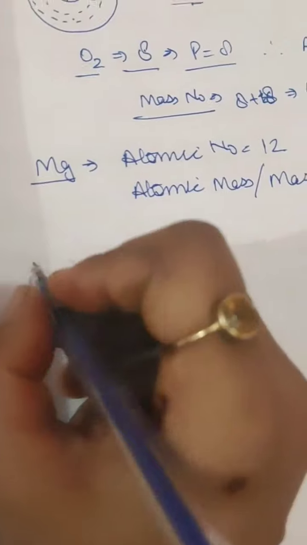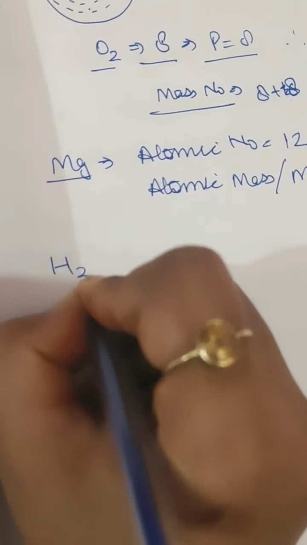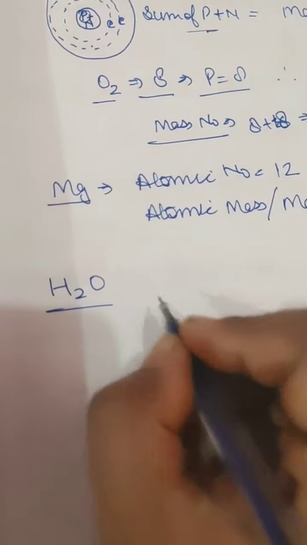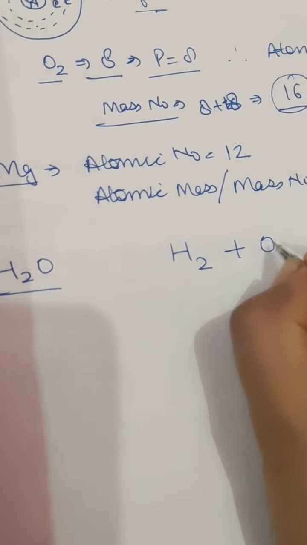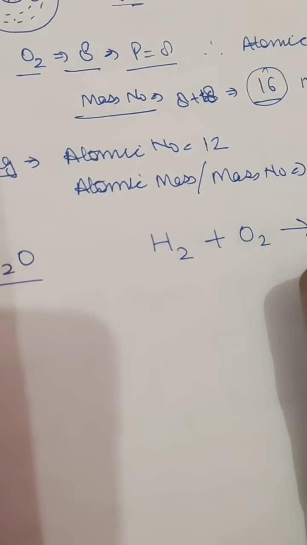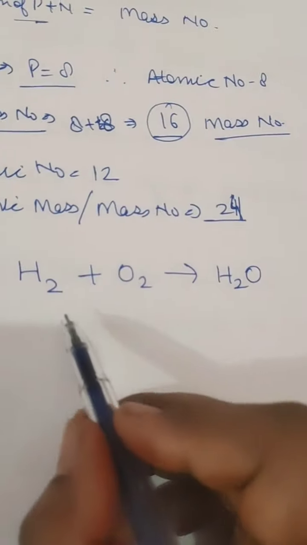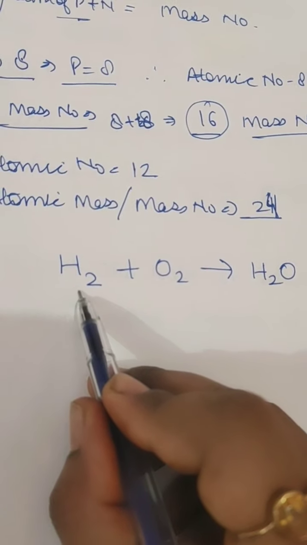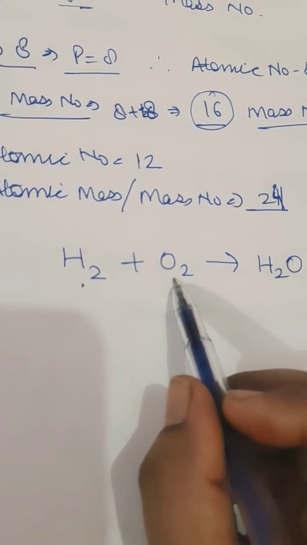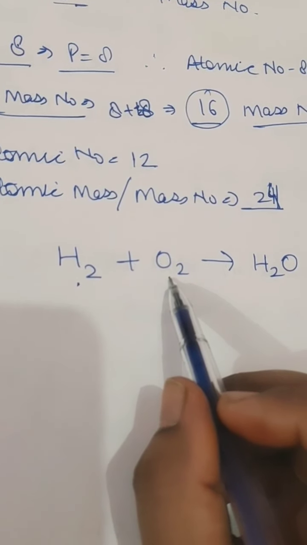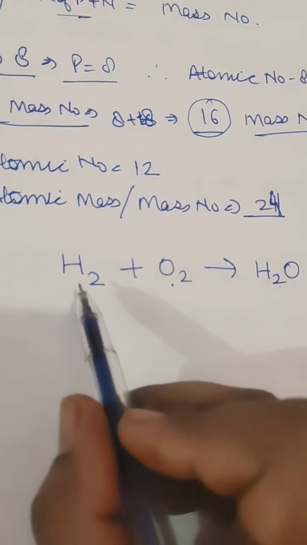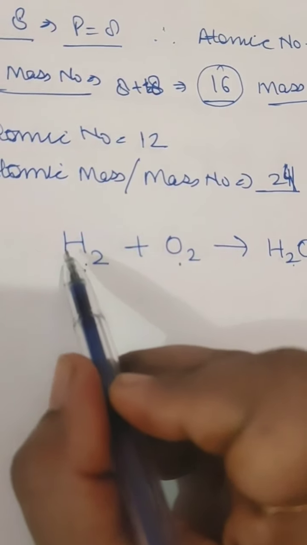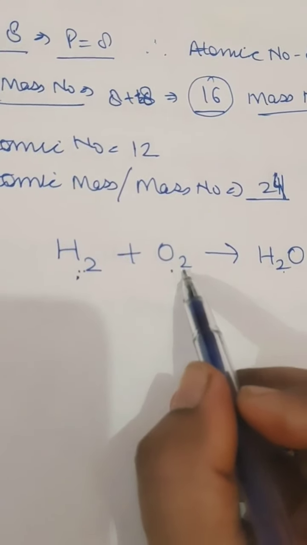After this I will take another example, like if we take water, H2O. Now how is it formed? When hydrogen H2 combines with oxygen, it gives H2O. I have written H2 because hydrogen is again a diatomic gas, and oxygen is also a diatomic gas, so that is why I have written 2 here and 2 here as well. So it forms water. But when we see that it is 2H, H is 2 times and O is 2 times.